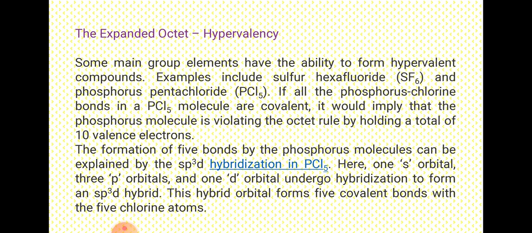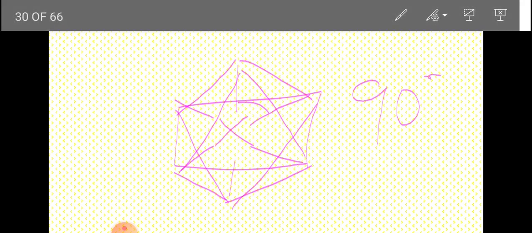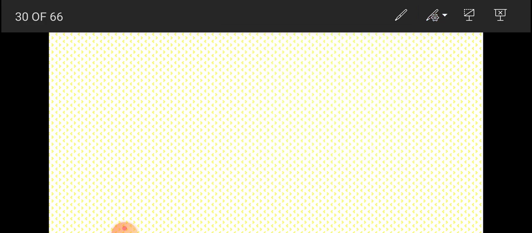Next, for example, atoms such as beryllium and boron, which have less than four outermost electrons. If you see the configuration of beryllium and boron, for beryllium it is 1s2, 2s2.